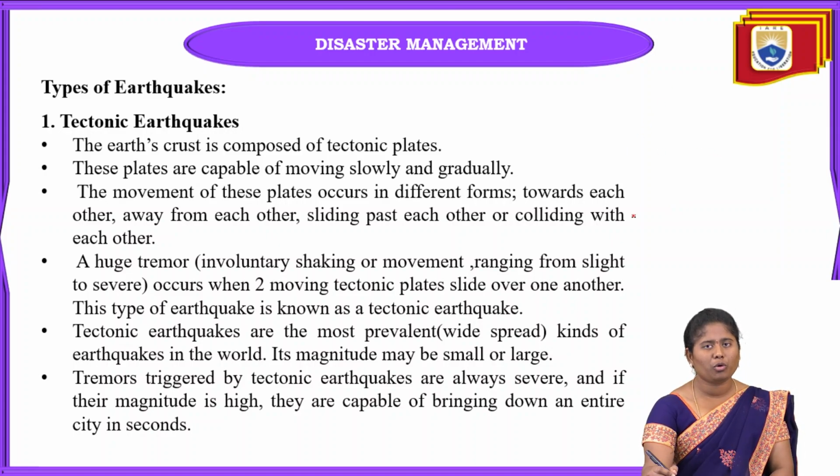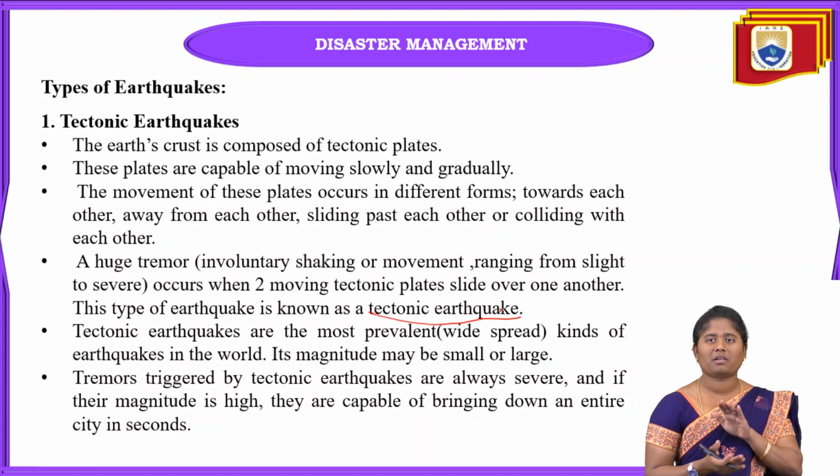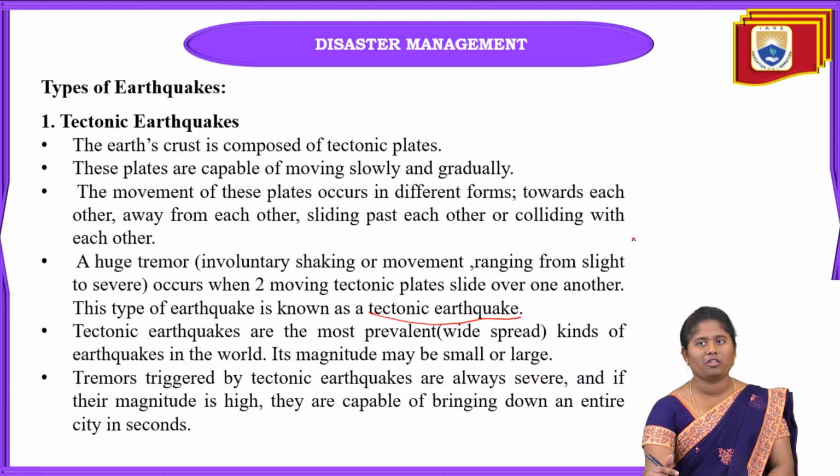And when this movement starts in different forms, one tectonic plate will ride over another tectonic plate. Due to this shaking or movement of the tectonic plates only, this earthquake is called a tectonic earthquake. Means sliding of these tectonic plates one upon the other is called a tectonic earthquake.